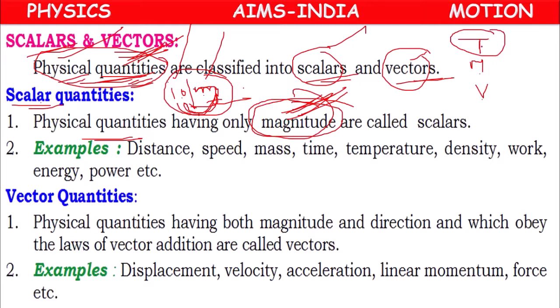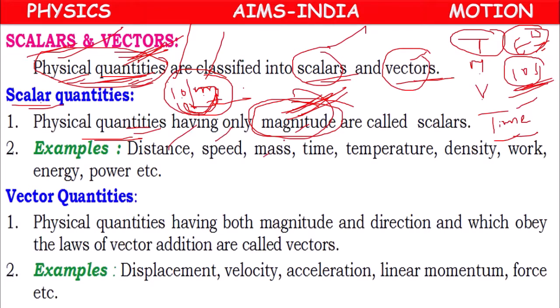Suppose you want to measure temperature, or you want to measure time. For measuring time, we can say 10 seconds. This is enough. No need for 10 seconds towards east or 10 seconds towards west. No need for direction for describing the quantity time. So they will have only magnitude, like distance, speed, mass, time, temperature, density, work, energy, power. These are all quantities which have only value or magnitude.